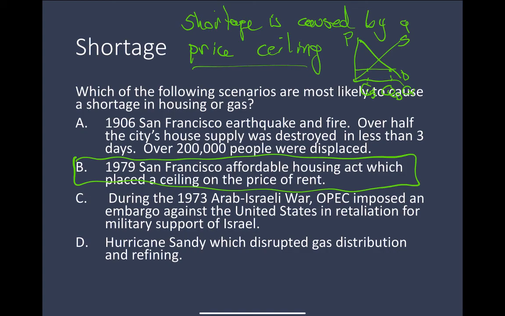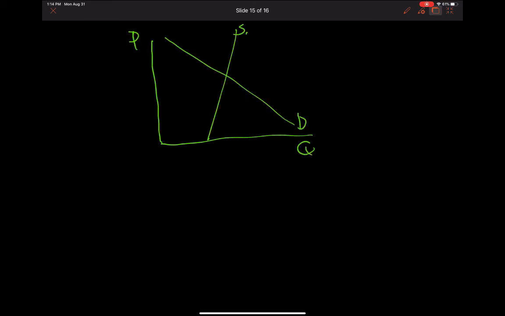Okay, so let's go ahead and graph what would happen in one of these events, like the San Francisco earthquake and fire. So we have this tragic event, and this fire hits, this earthquake hits, and this fire. And originally the price was down here at price 1.